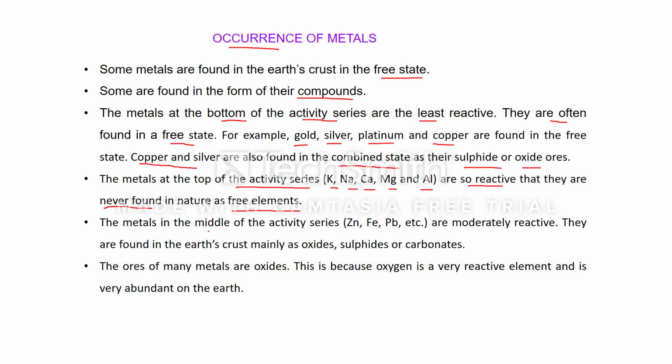The metals in the middle of the activity series like zinc, iron, lead are moderately reactive and they are found in the earth's crust mainly as oxides, sulfides or carbonates. The ores of many metals are oxides. This is because oxygen is a very reactive element and is very abundant on the earth.